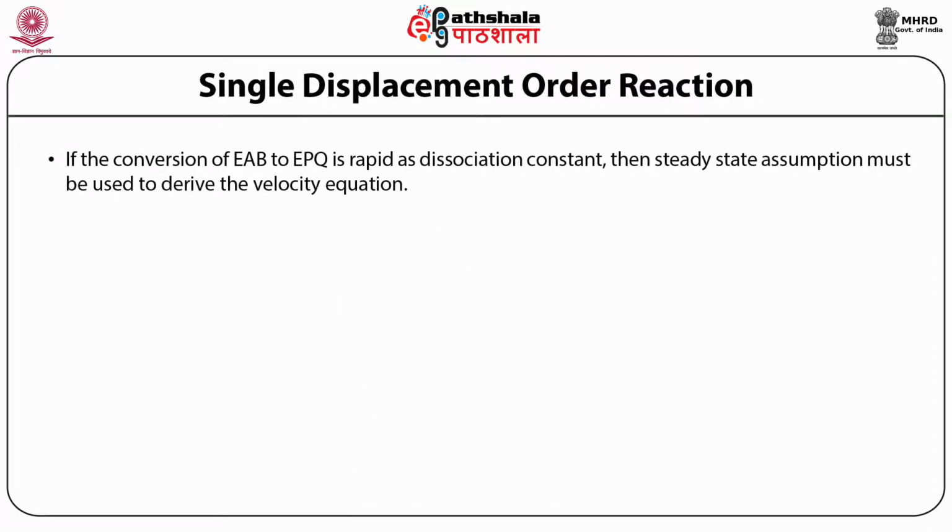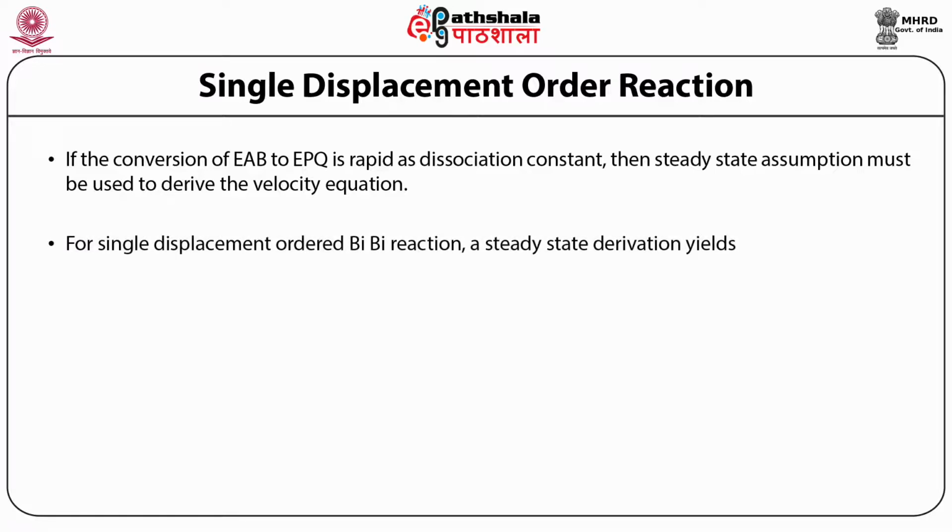If the conversion of EAB to EPQ is rapid as dissociation constant, then the steady state assumption must be used to derive the velocity equation.